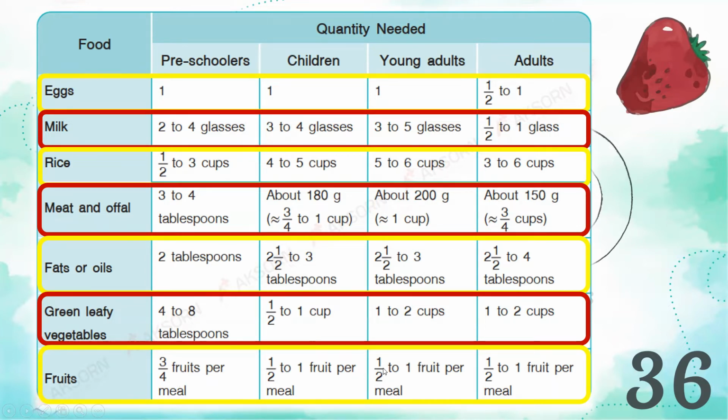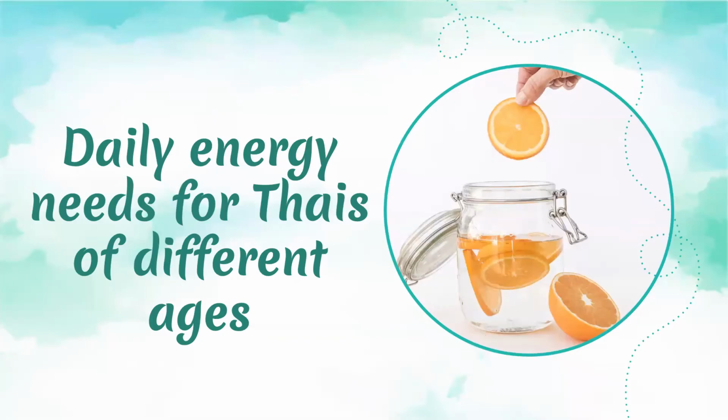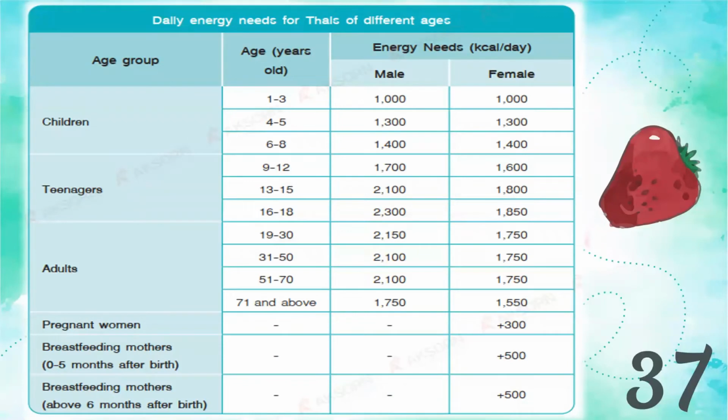For young adults, half to one fruit per meal, the same with children. And adults is also the same with young adults. Now, the Bureau of Nutrition, Department of Health, Ministry of Public Health has set how much energy Thais need each day based on their gender, whether male or female, based on their age and daily activities. Now, here is a sample table. You can see this on page 37 of your book.